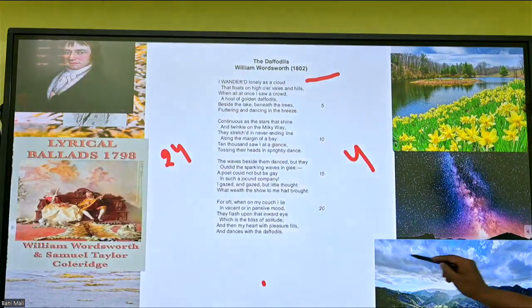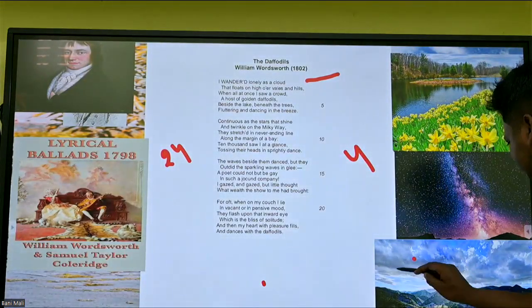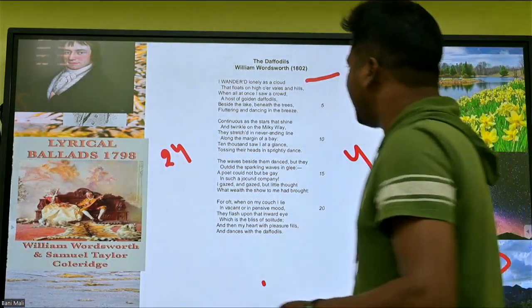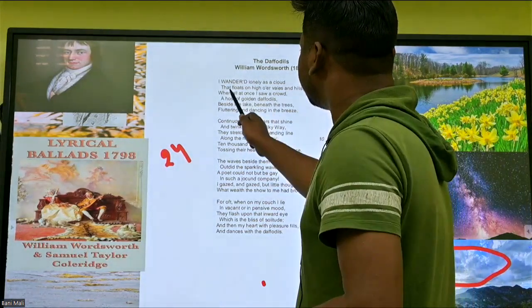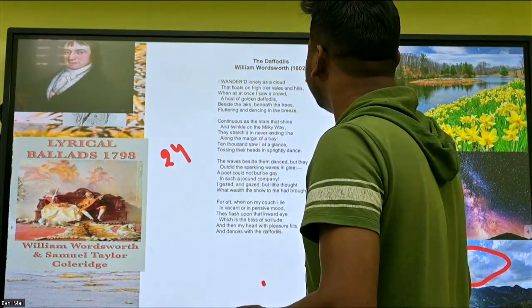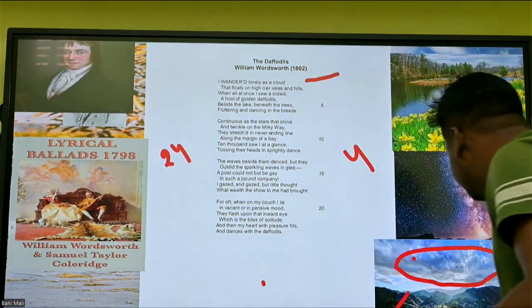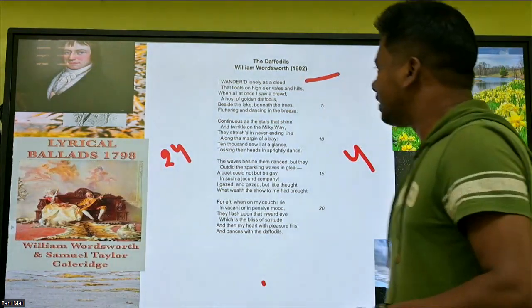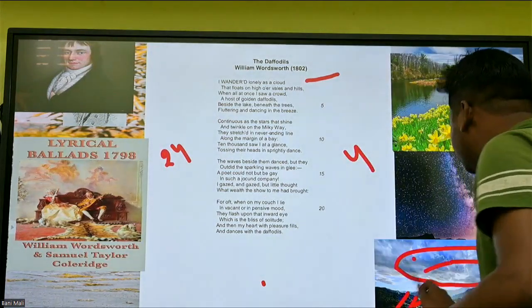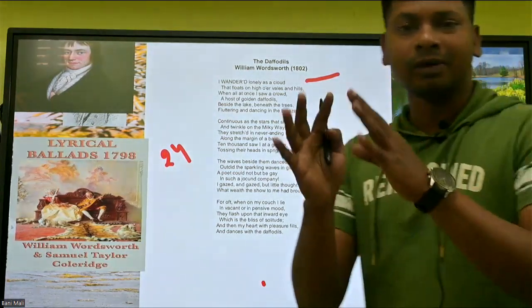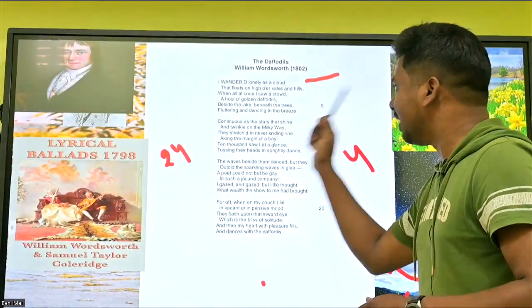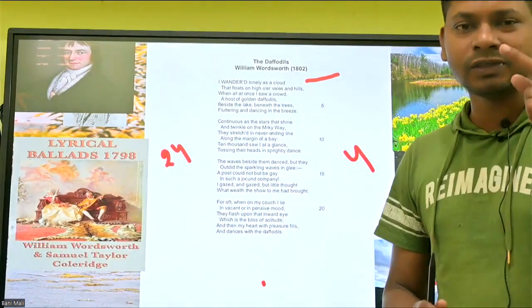Look at the cloud I have pasted here. Can you say the way of the cloud? You cannot, right? The same thing is happening with him. The cloud just floats on high over vales and hills. Just the picture I have given: above the hills, above the vales, the clouds were moving around without a proper destination, a proper way. The same thing is happening with the poet here, in the first 2 lines.